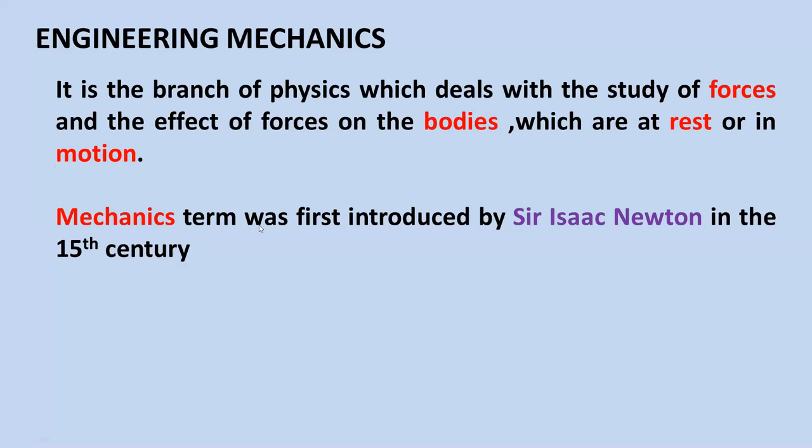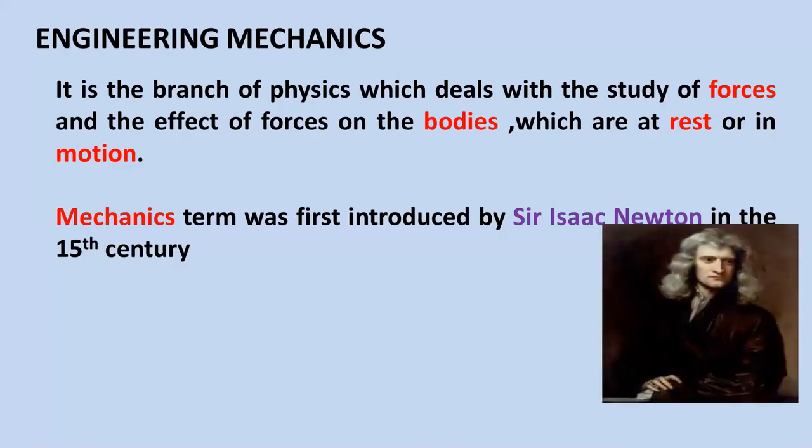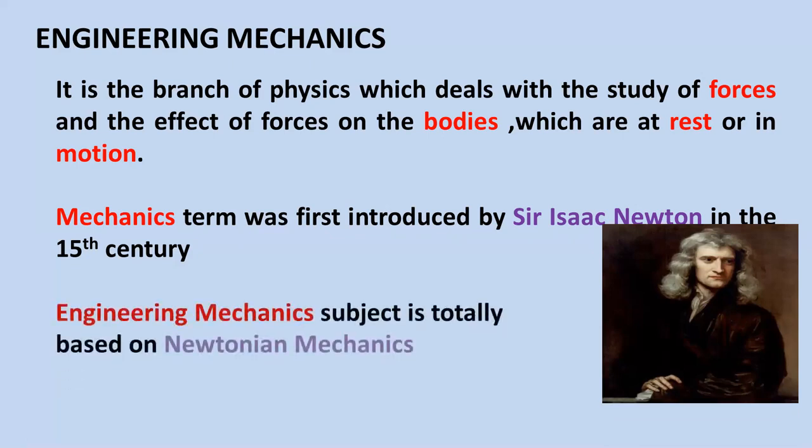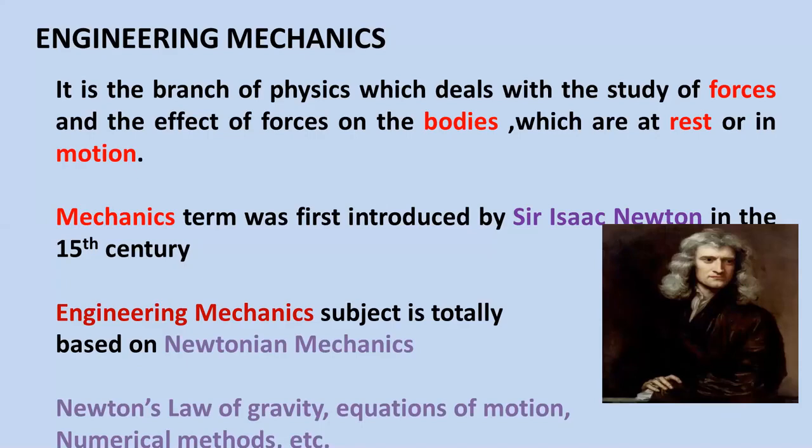The term mechanics was first introduced by Sir Isaac Newton in the 15th century. The first year engineering mechanics subject is purely dependent on Newtonian mechanics. What is the meaning of Newtonian mechanics? You must have studied some laws of Newton: Newton's law of gravity, equations of motion, and some numerical methods which are based on Newton's method. The total study of engineering mechanics will depend only on Newtonian mechanics, and therefore sometimes engineering mechanics is also called Newtonian mechanics.